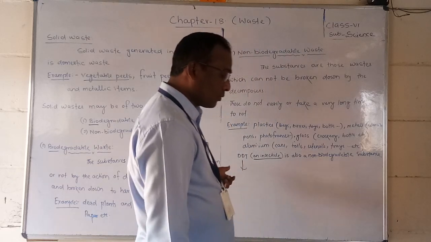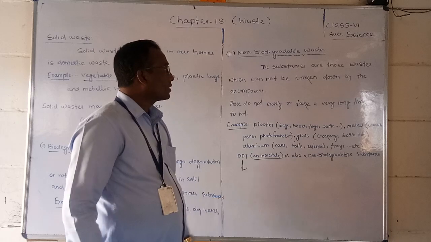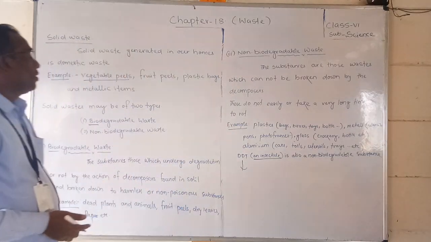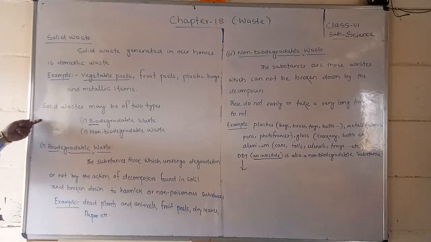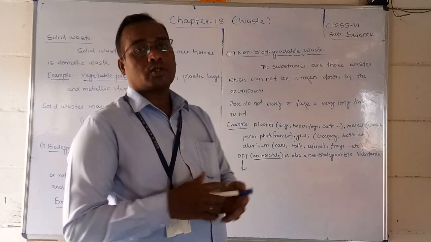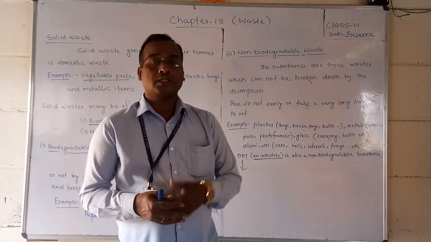What about the methods of managing that wastage? We will discuss that next. First we have discussed solid wastage, and solid wastage is generally classified into two types: one is biodegradable wastage and the other is non-biodegradable wastage.